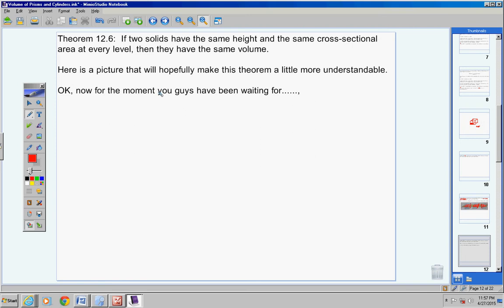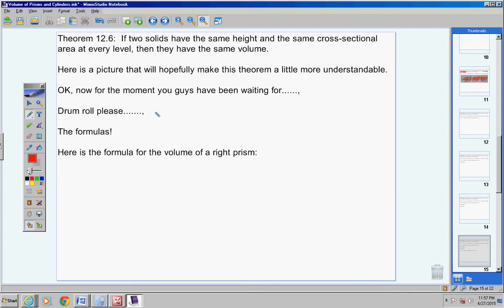Now for the moment you guys have been waiting for, okay, with tons of excitement. So drum roll, please. And here we go. The formulas. So first of all, let's start off with the formula for the volume of a right prism, okay? So make note in your notes that we're going to look at the formula for the volume of a prism, of a right prism, okay?